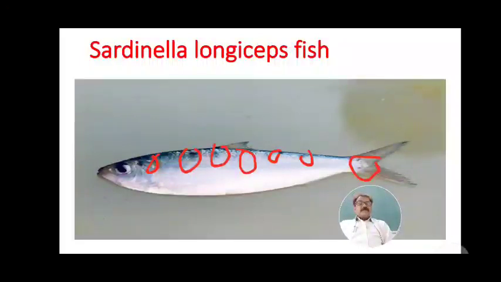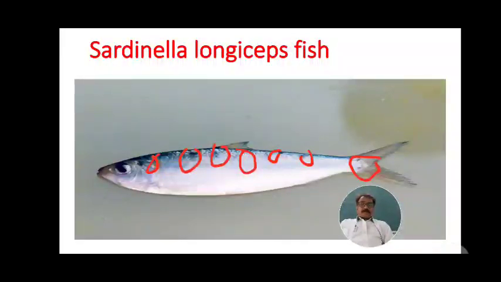The next point for the sardine fish is the maturity stages, which maturity stages occur, and then these fishes are caught in both west coast and east coast by which nets, which we will study in the next period. Up to here we have seen the general characters of the sardine, then food and feeding of Sardinella longiceps.